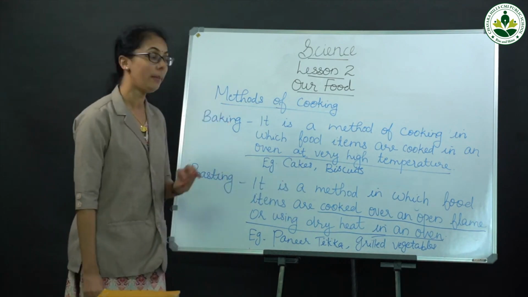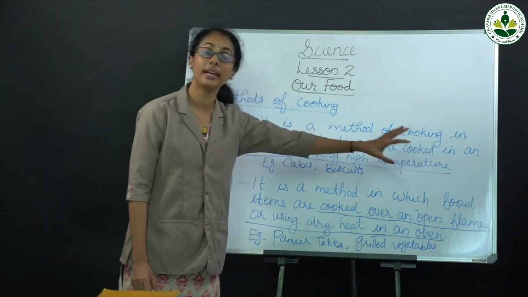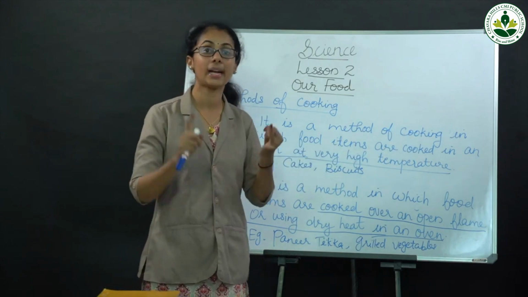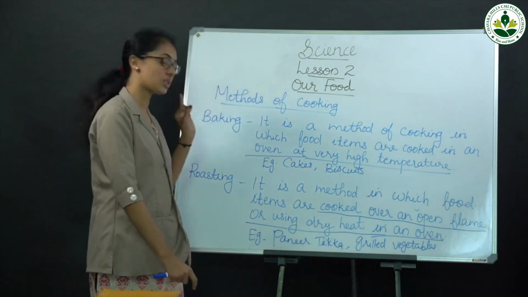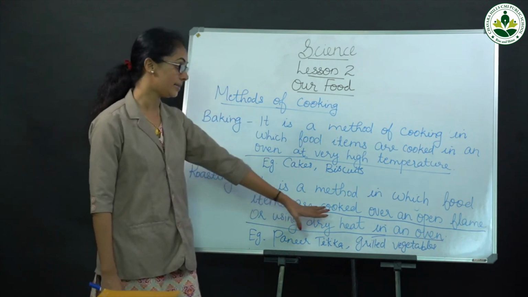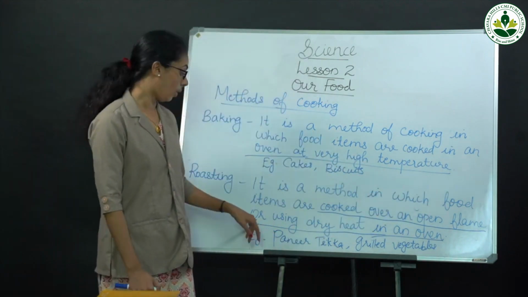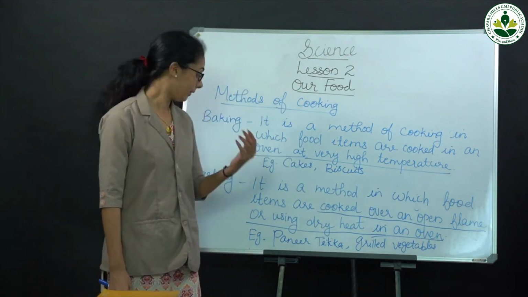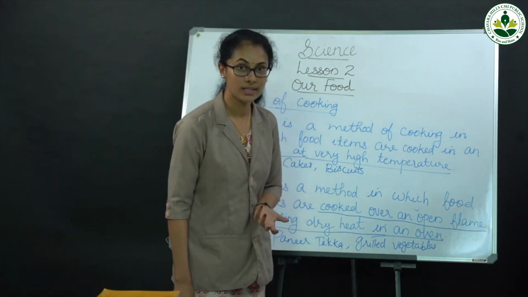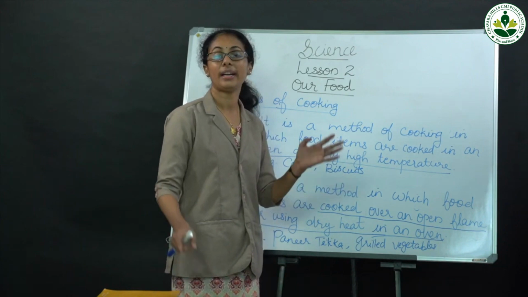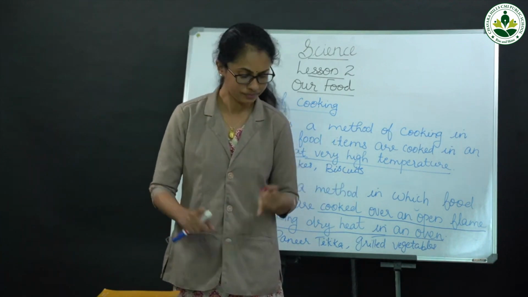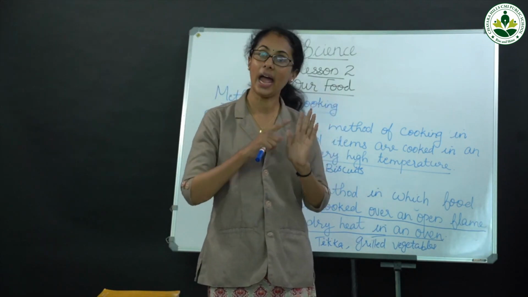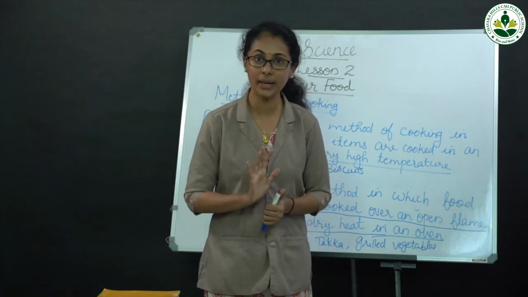Once more, baking: food items are cooked in an oven at very high temperature, for example cakes and biscuits. Roasting: food items are cooked over an open flame or using dry heat in an oven, for example barbecue, paneer tikka and grilled vegetables. What are the different methods of cooking? Frying, boiling, steaming, baking and roasting. These are the five methods of cooking.